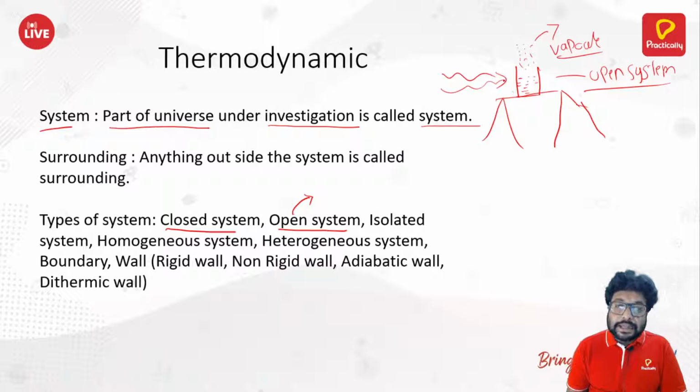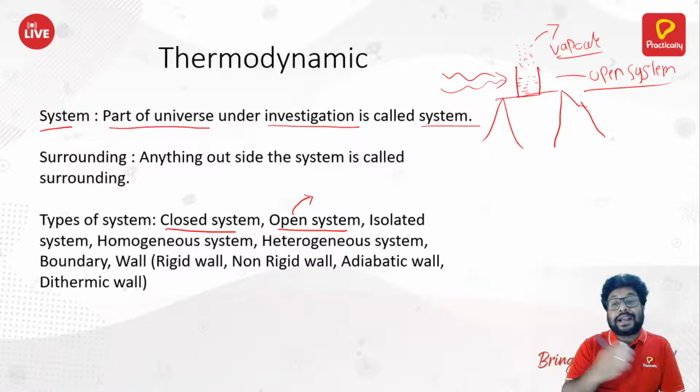So that means energy has come here, energy has gone also. So both things can happen. That means there can be exchange of energy. Second thing, there can be exchange of matter also. You can put matter into it or you can take matter out from it, which makes it an open system.